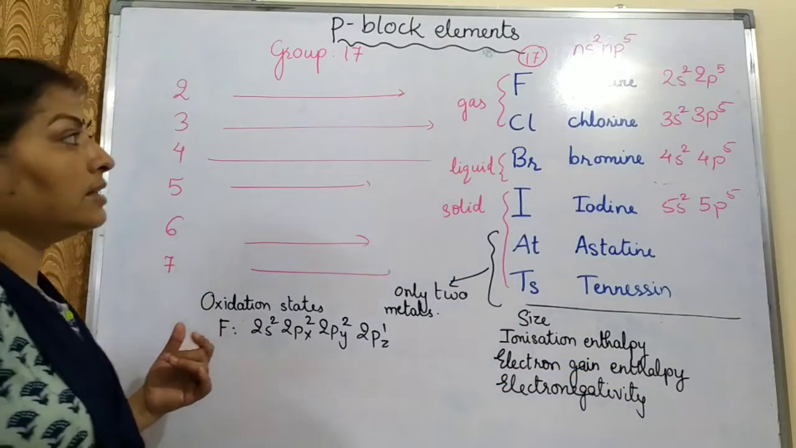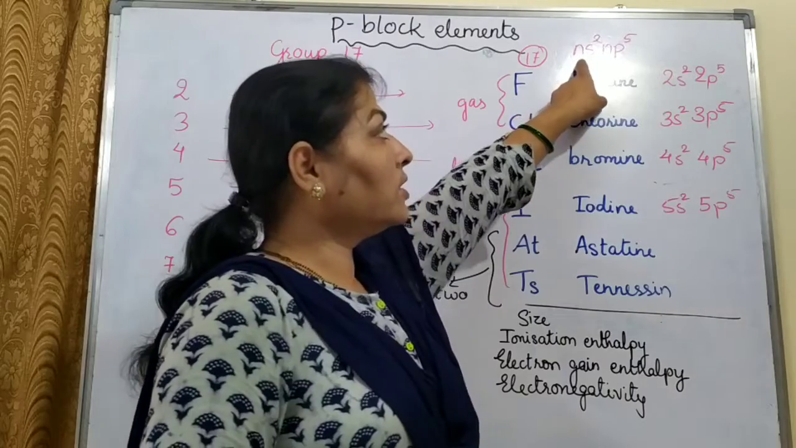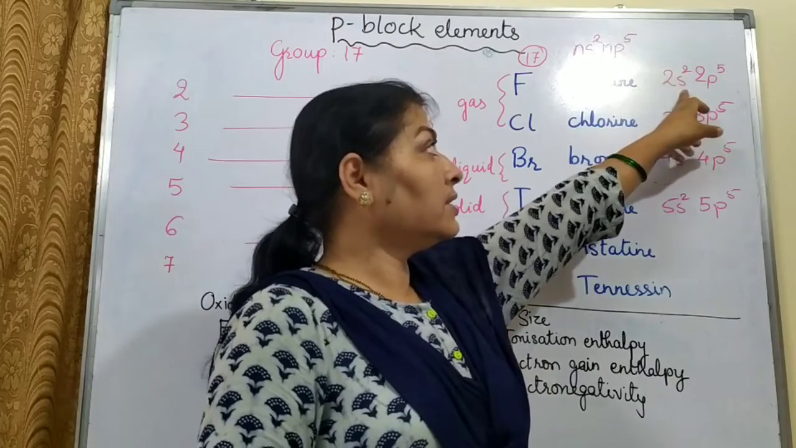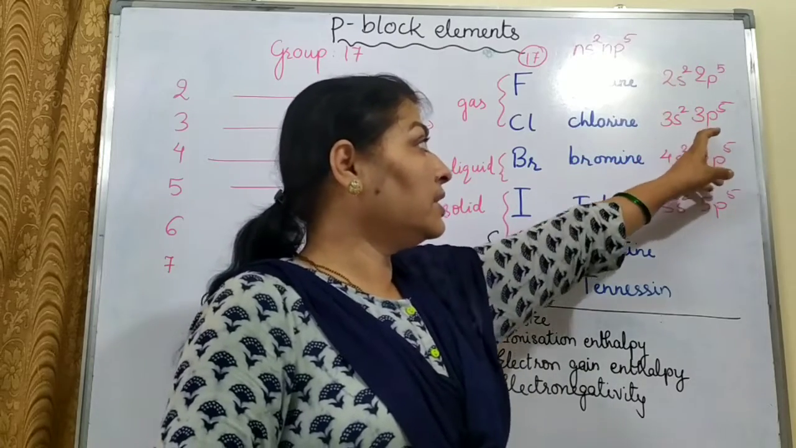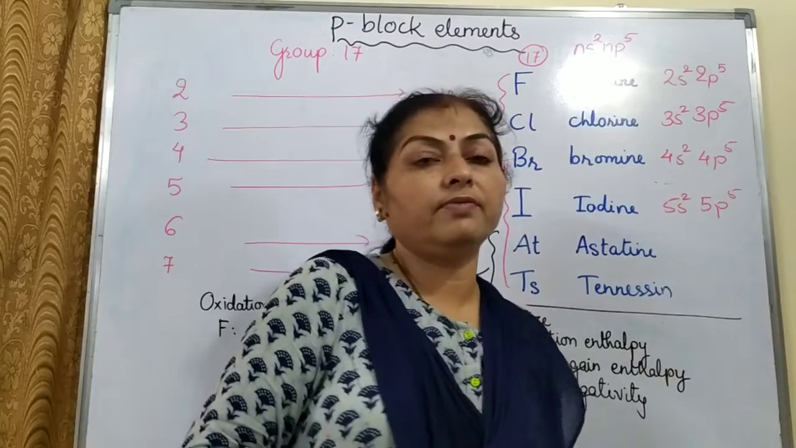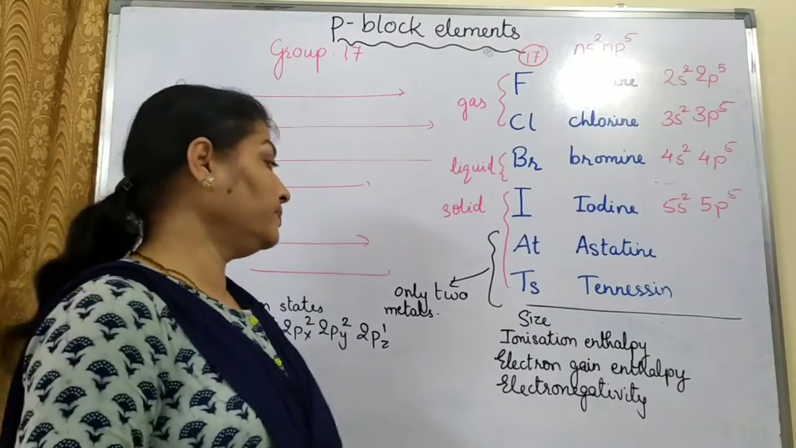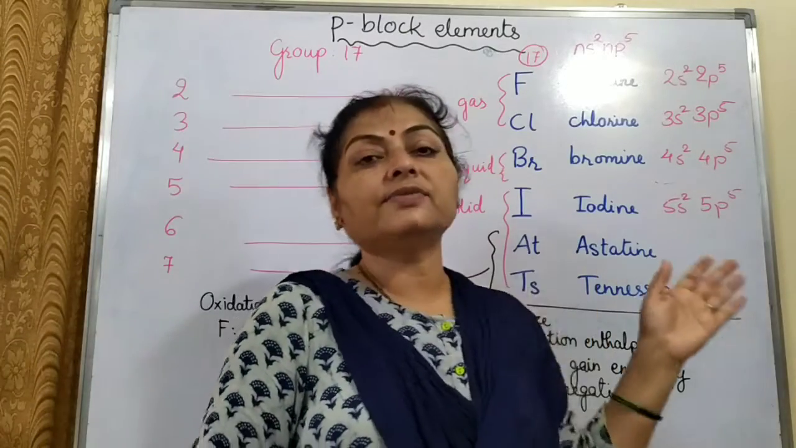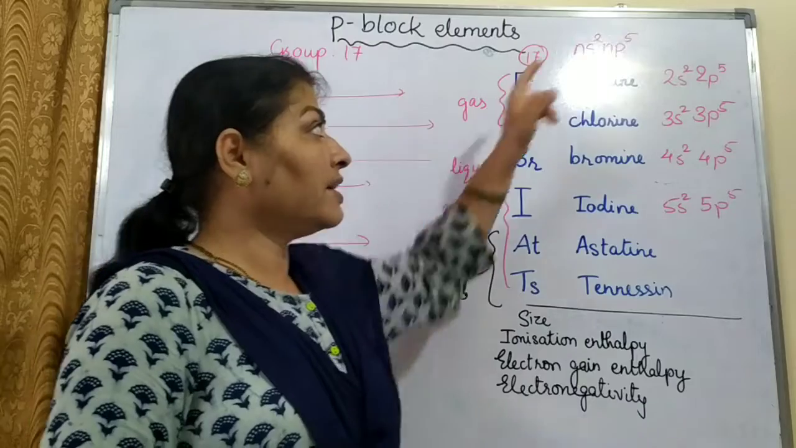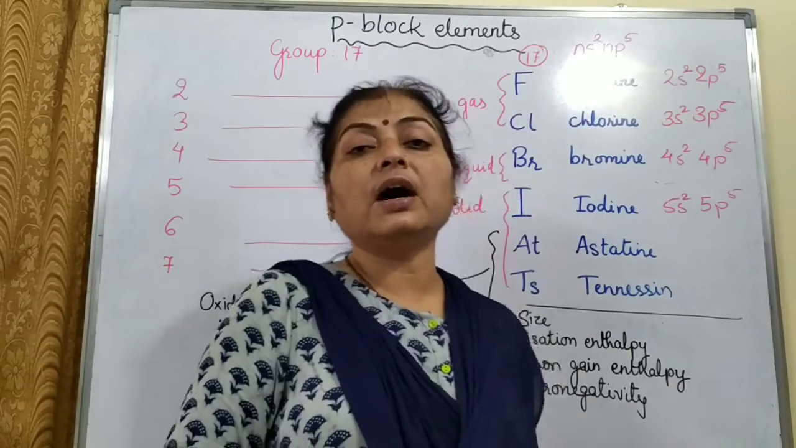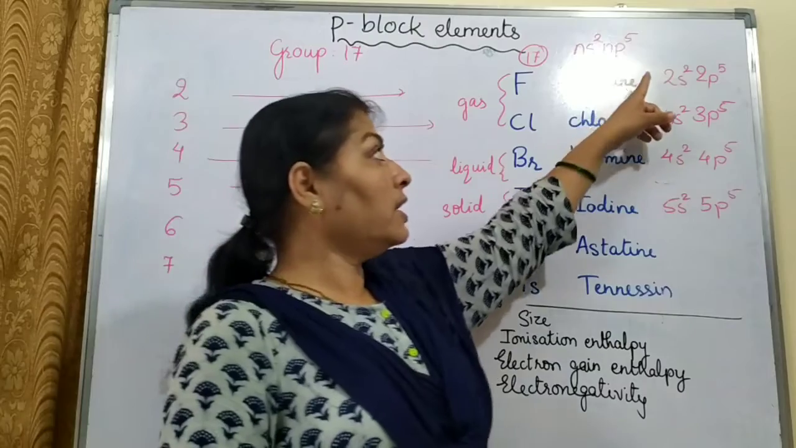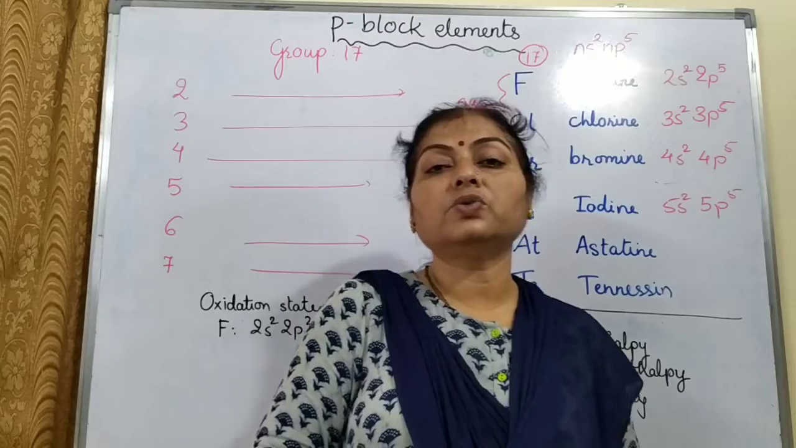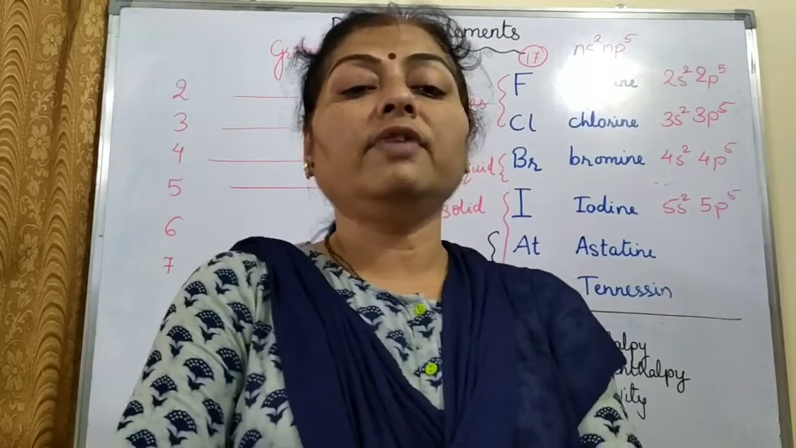Then let us see the general electronic configuration. General electronic configuration is ns2 np5. Fluorine as such will be 2s2 2p5, chlorine will be 3s2 3p5, then 4s2 4p5, 5s2 5p5 and so on. Now if we see the oxidation state, the group oxidation state as we saw before, it will be 7. It is the total number of electrons present in the outermost shell. Here the outermost shell is n. So the total number of electrons in the nth shell is 5 plus 2, that is 7. So group oxidation state will be 7.